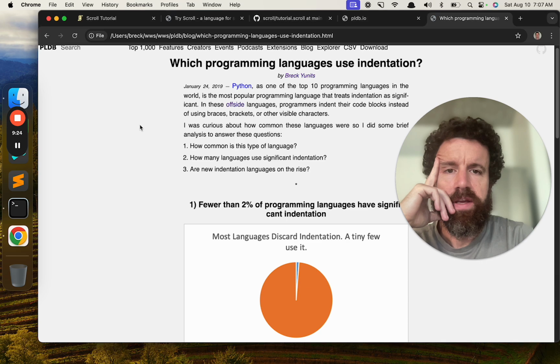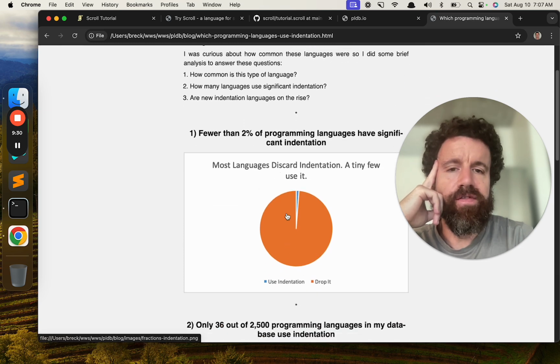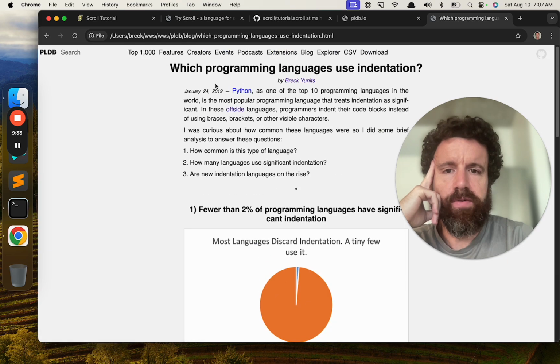Okay, so what programming languages use indentation? So Python, pretty famous. Look, very, very few languages use indentation. So I wrote this in 2019.